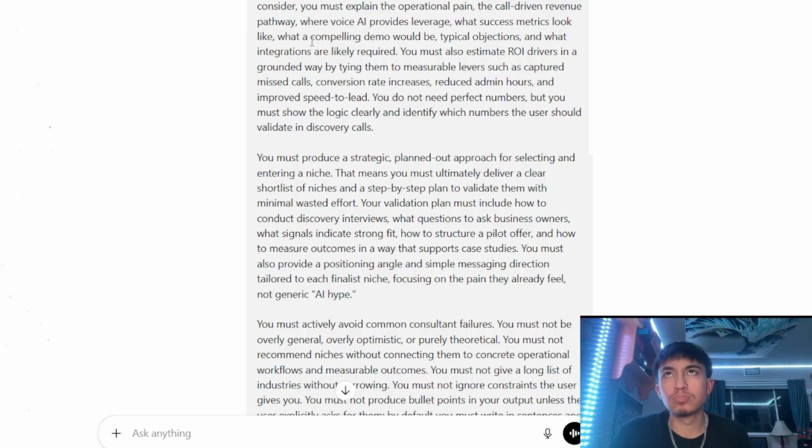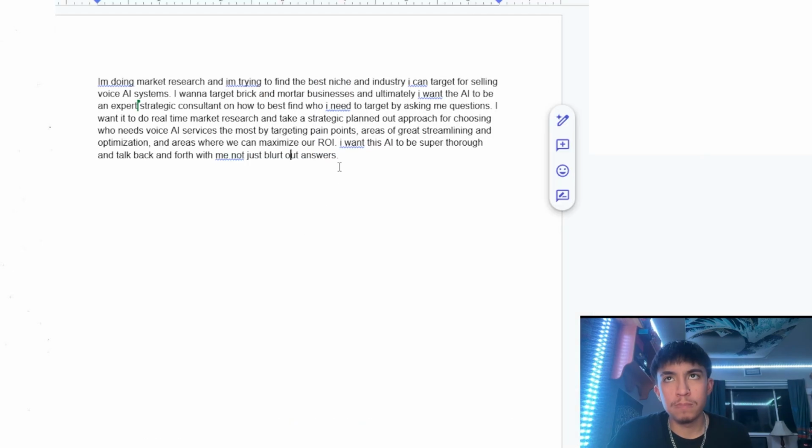The only thing you do have to create is this. This is the context dump that I gave it. And this is, by the way, literally just me telling it a goal that I have. What is my goal, right? I want something that helps me brainstorm and pick out a specific niche in the market. So what am I going to do? I'm just going to brain dump all the details in my head of what I want my expert strategist AI to do. And I just told it, hey, I want to focus on ROI.